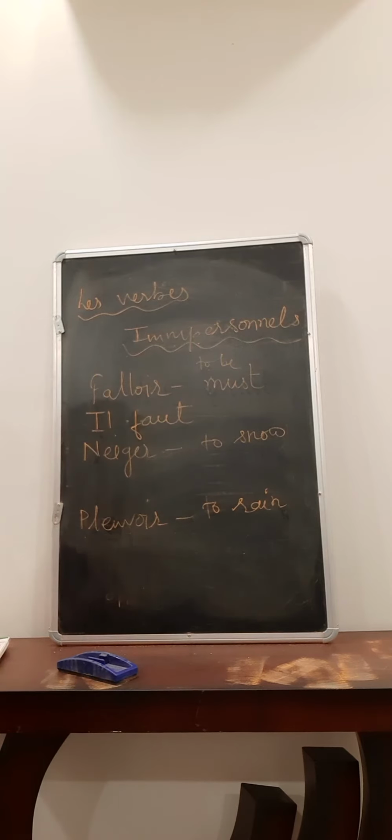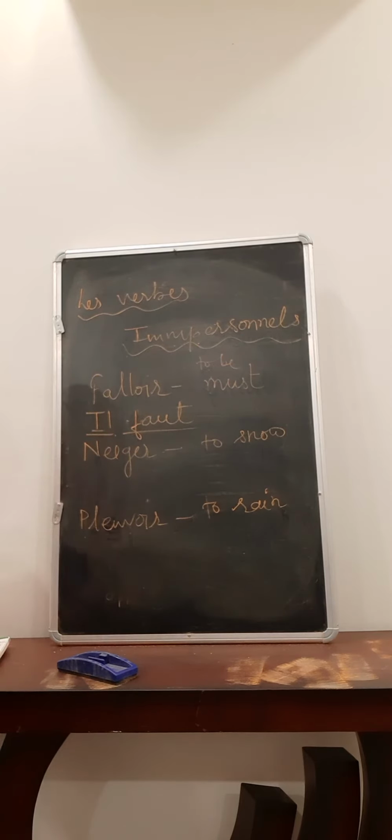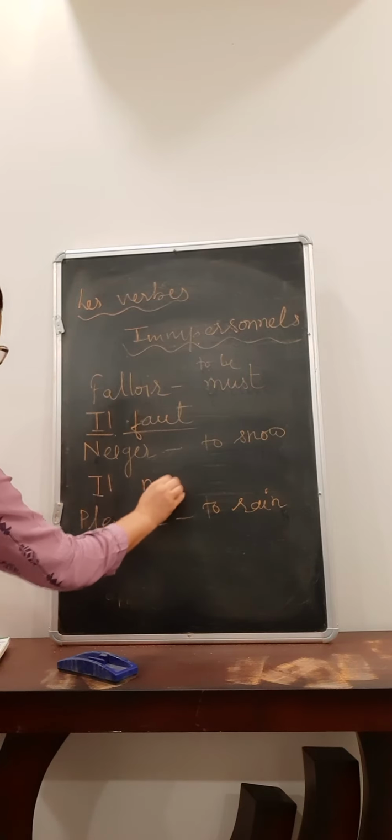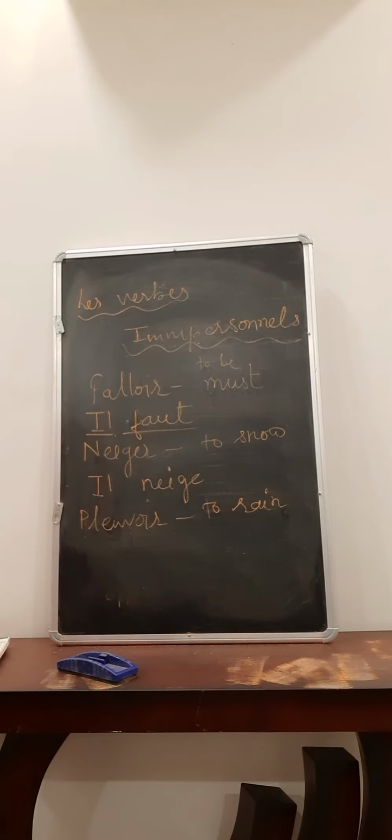Il faut. Il is the subject here, which means it, and faut, it is must. Then il neige, as it's an er ending verb, we are going to write like this. Il neige, it snows or it's snowing, right?